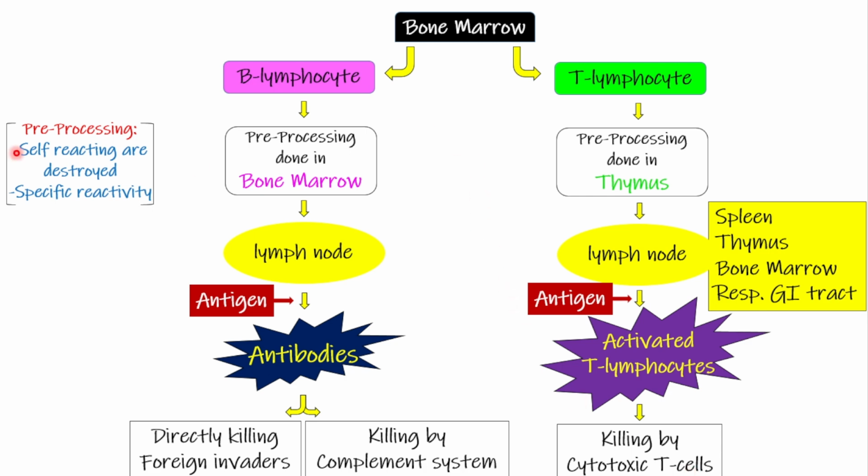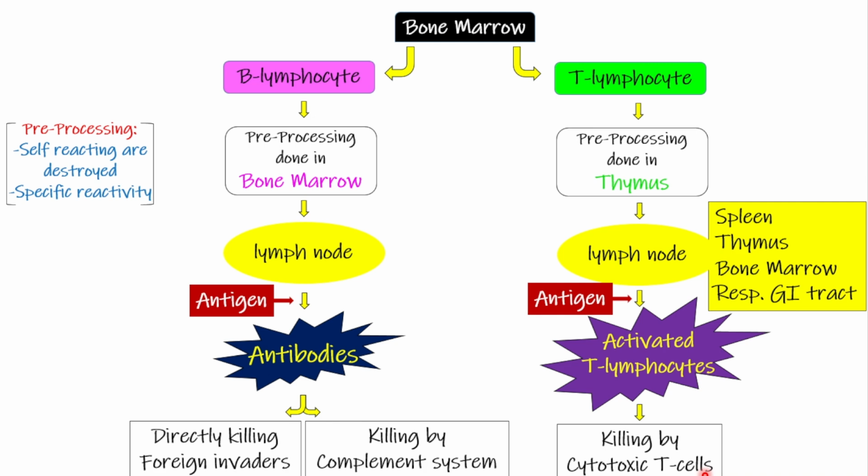So this is the simple story of the humoral and the cell-mediated immunity. B lymphocytes and T lymphocytes both are produced from bone marrow. The pre-processing is done at different places: in the bone marrow for B lymphocytes and in the thymus for T lymphocytes. After pre-processing, both go to lymph nodes, where on exposure to the antigen, the B lymphocytes produce antibodies and the T lymphocytes produce activated T lymphocytes. The antibodies attack by directly killing or by activating the complement system, whereas the activated T lymphocytes kill the foreign invader by cytotoxic T cells.